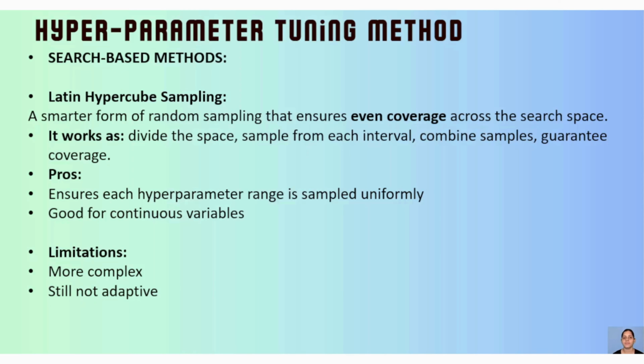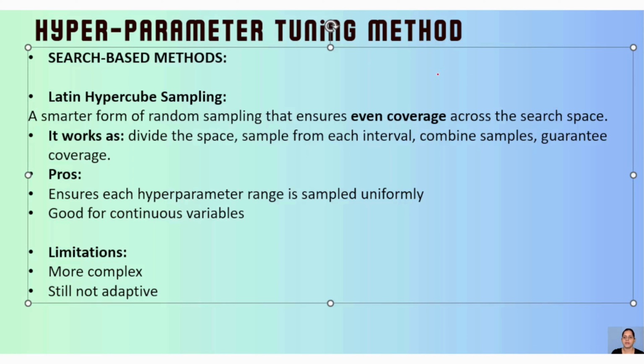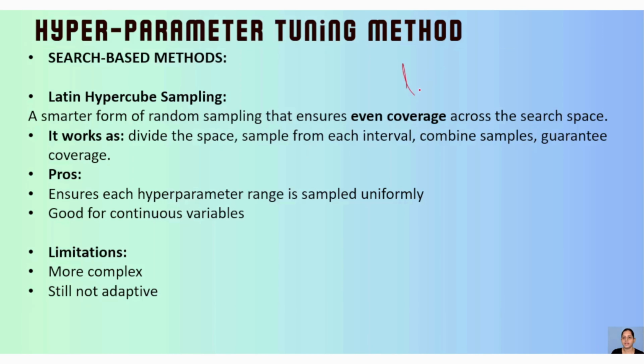So in case of random, what exactly are you doing? You are defining a range. Let me take my pen. I'm defining a range for learning rate, a range of 0.001 to 1. This is the learning rate range I am taking.